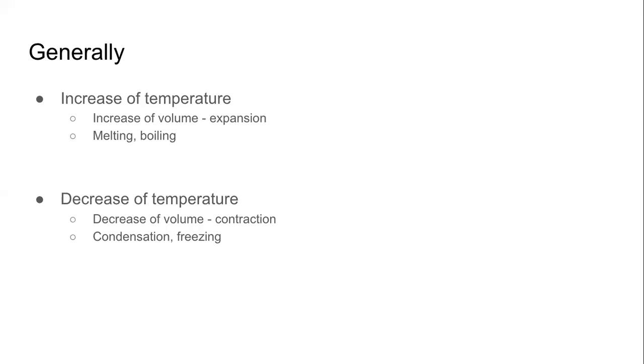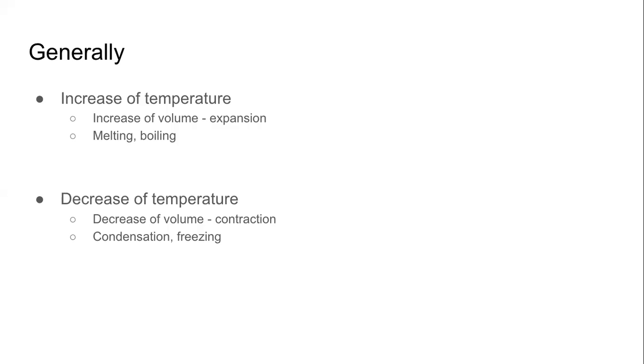So when we are heating something, if it is solid, its temperature will increase, its volume will increase, and it will become a liquid. It will melt. Similarly, if we heat a liquid, its temperature will increase, its volume will increase, and after a certain point, it will stop being a liquid. It will become a gas.